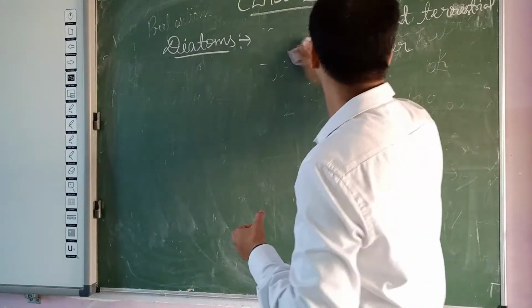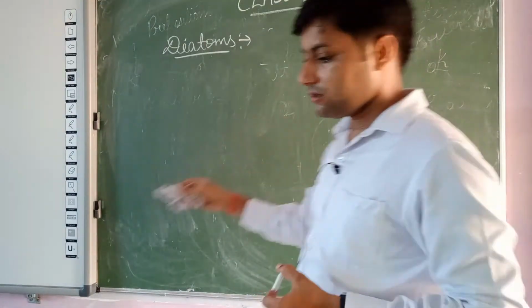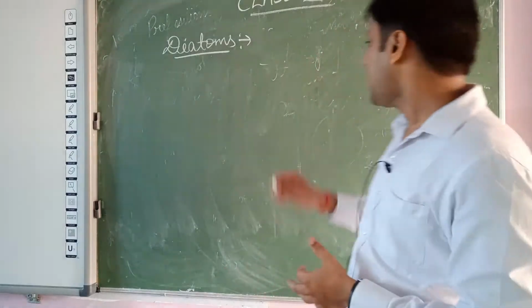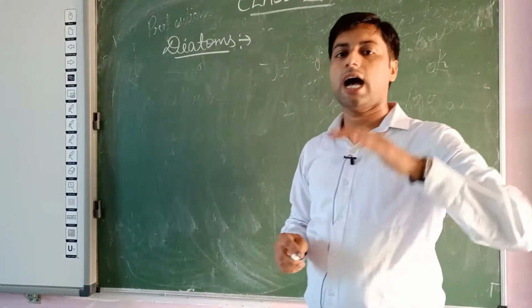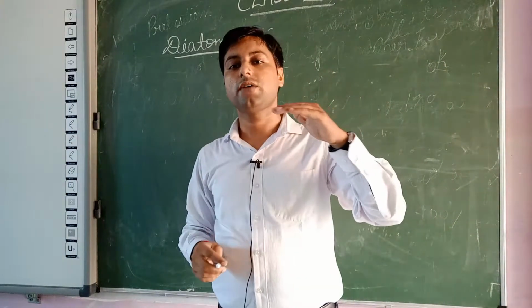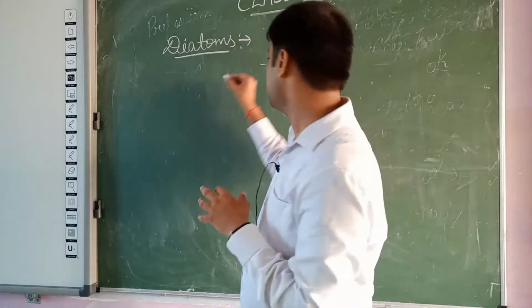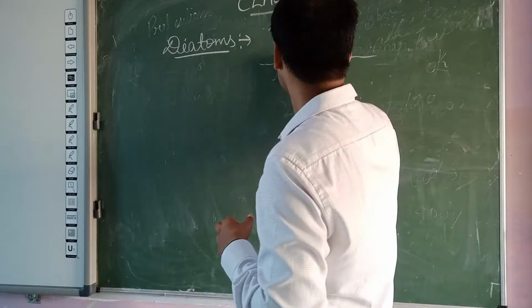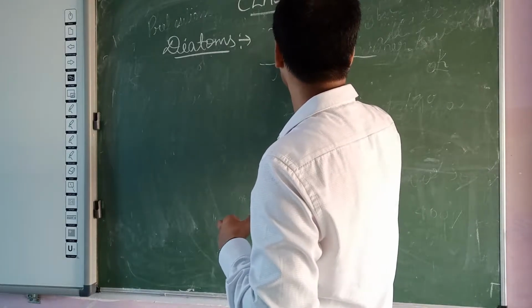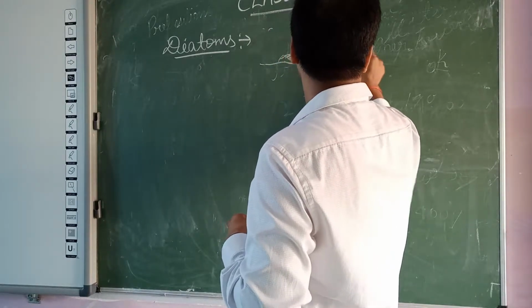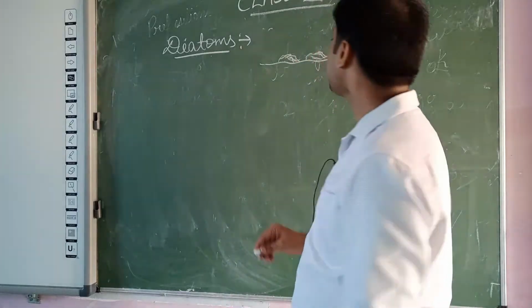Second point, some diatoms are also present on the bottom of water. In case of sea, on the bottom of water, some diatoms are also present and form a heap like structure.